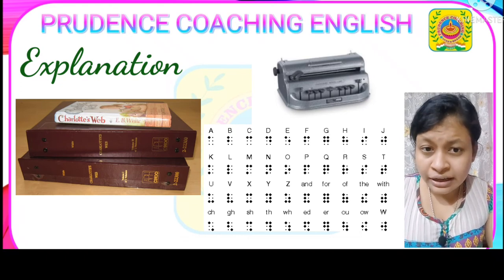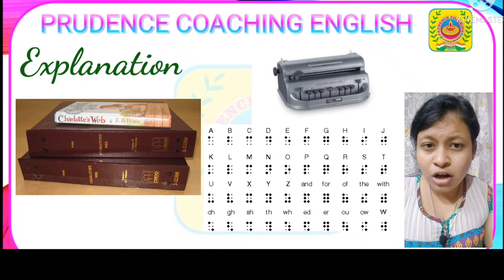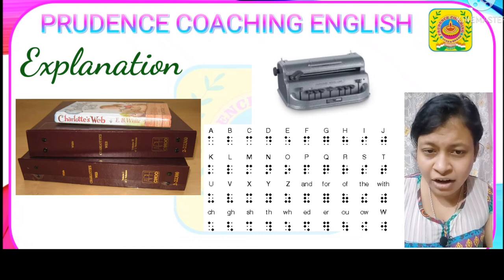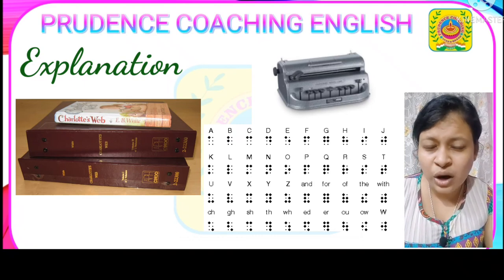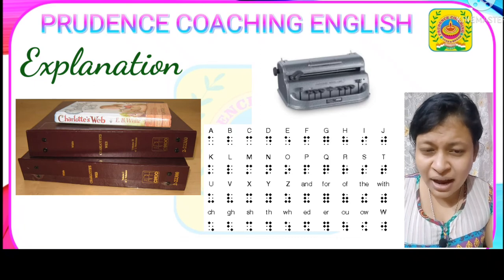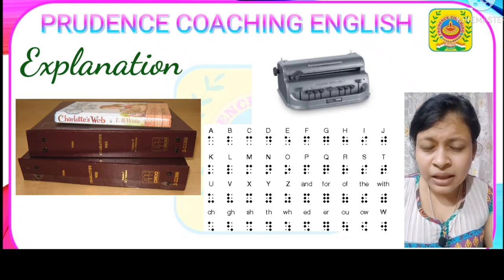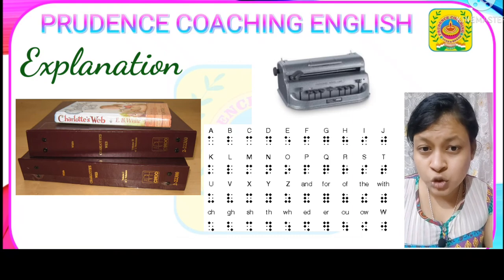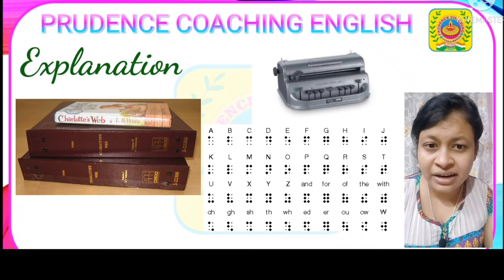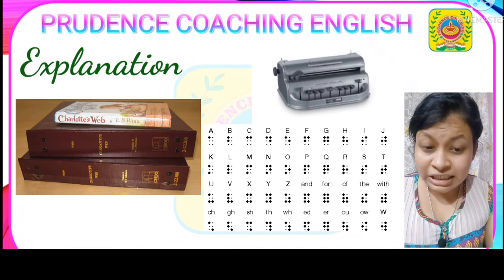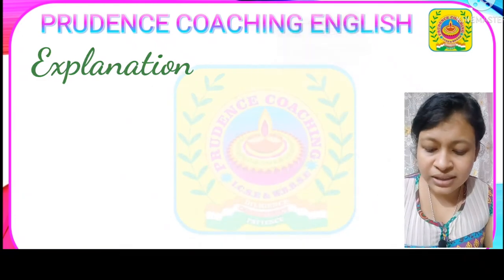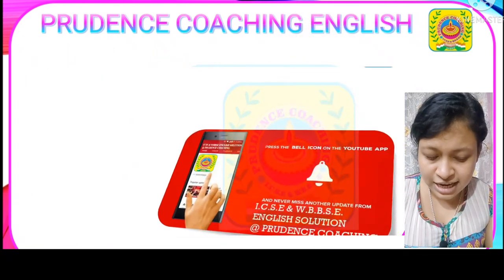So here we also learn that as we all love to read books to acquire knowledge, they also have the right to acquire knowledge. These patterns helped blind people to enjoy the books written by authors, and they also enjoy reading and writing. There are also machines which help blind people to write. So with this we come to the end of this particular chapter.